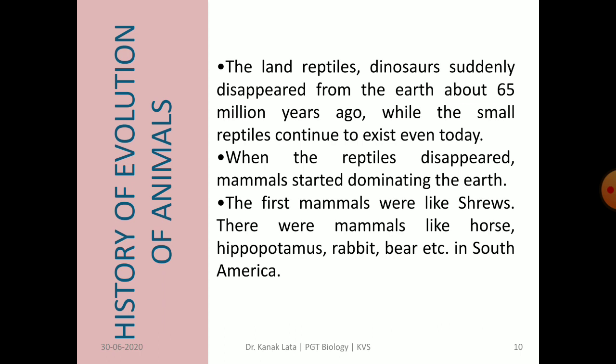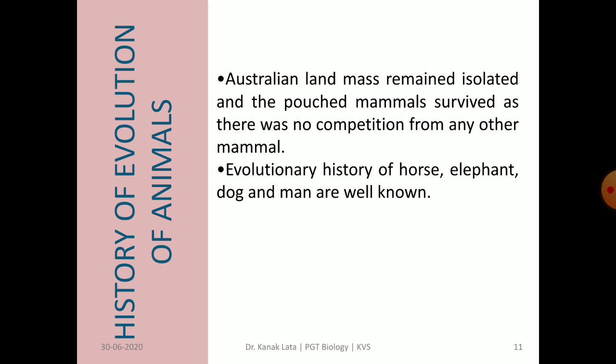There was also evolution of mammals like horse, hippopotamus, rabbit, bear, etc. in South America. Then the Australian landmass remained isolated and the pouched mammals survived, as there was no competition from any other mammals. The evolutionary history of horse, elephant, dog and man is well known.